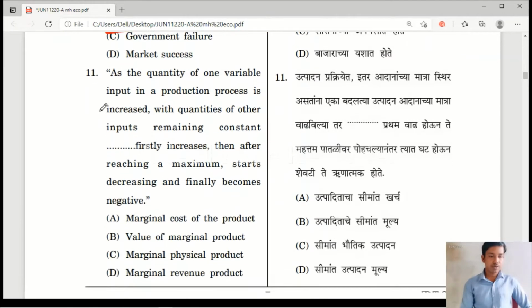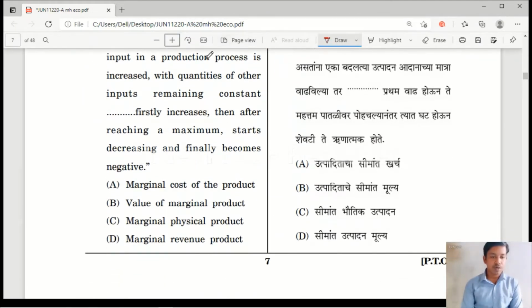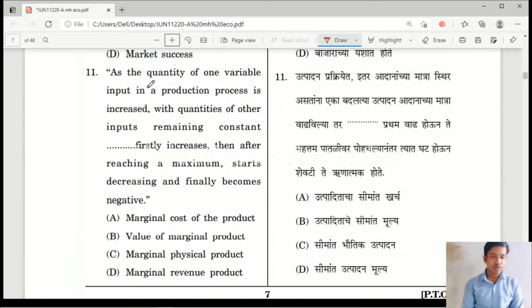Question number 11. As the quantity of one variable input in a production process is increased with quantities of other inputs remaining constant, dash first increases, then after reaching a maximum starts decreasing and finally becomes negative. Option A, marginal cost of the product. Option B, value of marginal product. Option C, marginal physical product. Option D, marginal revenue product.